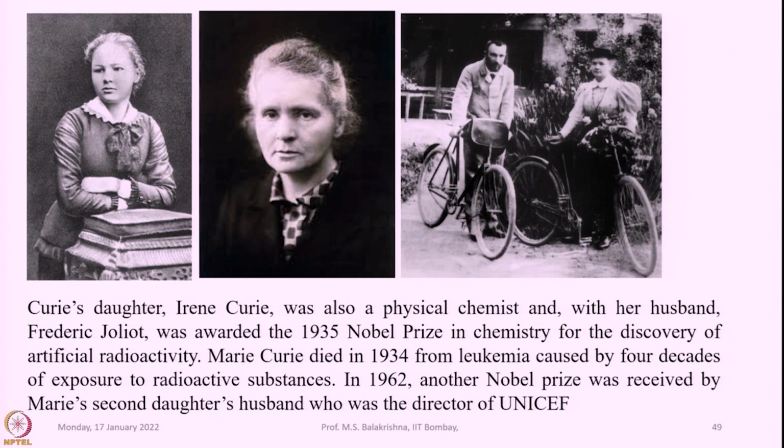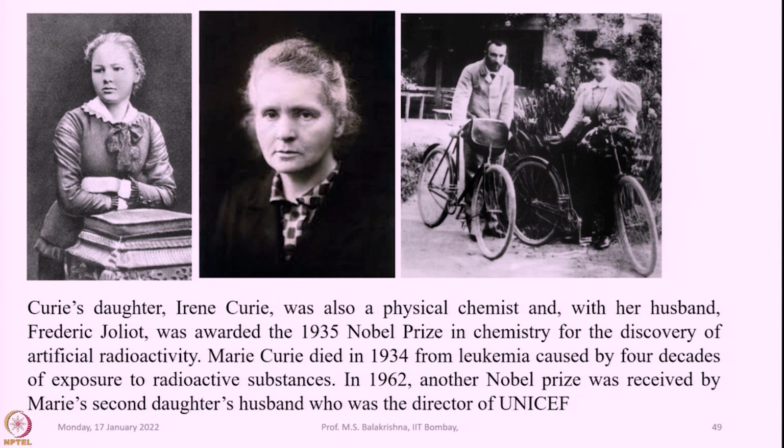Curie's daughter Irène Curie was also a physical chemist, and with her husband Frédéric Joliot was awarded the Nobel Prize in Chemistry in 1935 for the discovery of artificial radioactivity. Marie Curie died in 1934 from leukemia, blood cancer caused by four decades of exposure to radioactive substances.